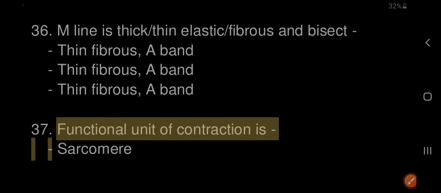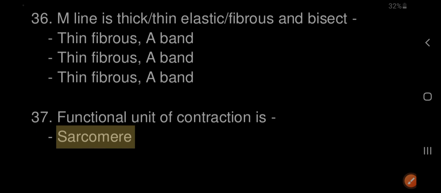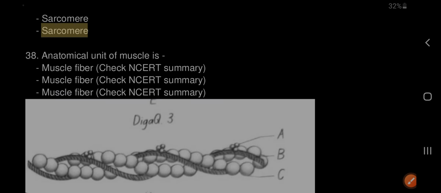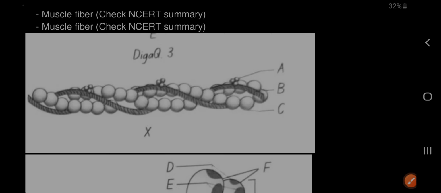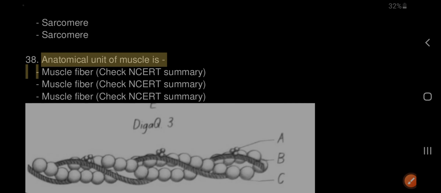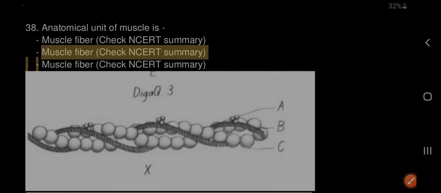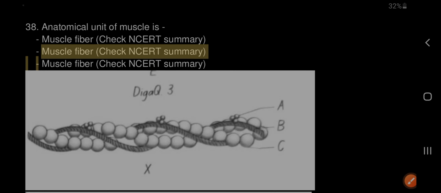37. Functional unit of contraction is the sarcomere. 38. Anatomical unit of muscle is the muscle fiber. Check the NCERT summary.